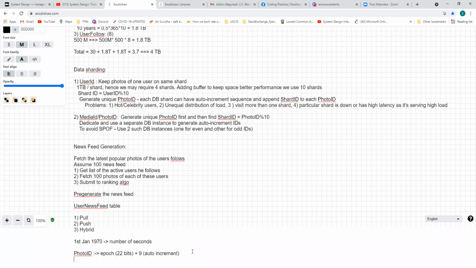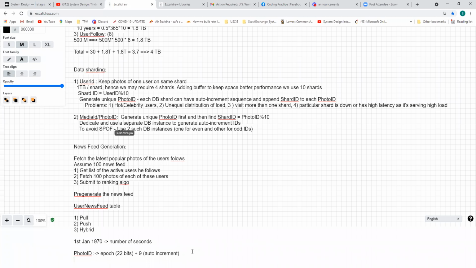So this was what they said in the news feed. If you use a photo ID this way for creation, and then we can shard it based on that, then it might be much better.